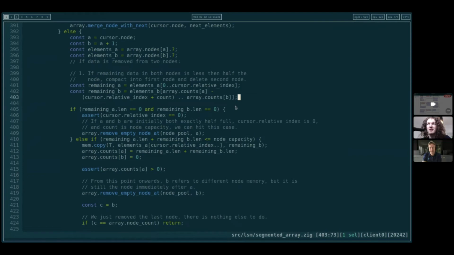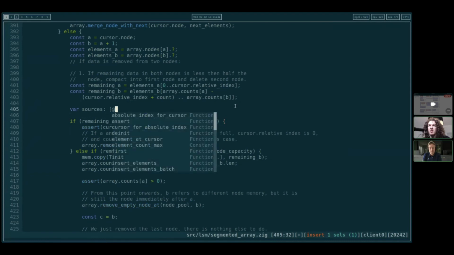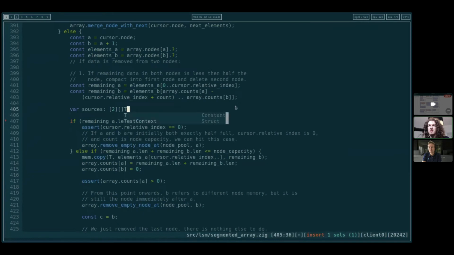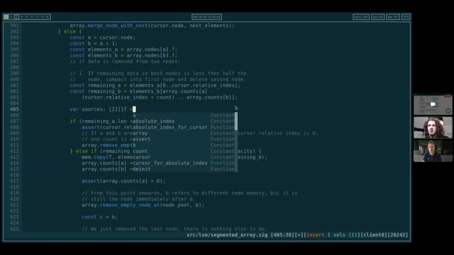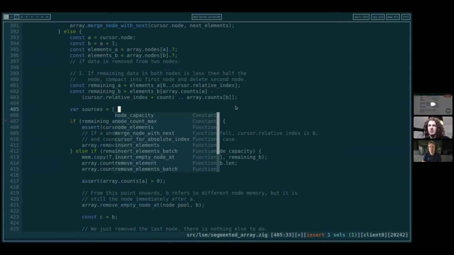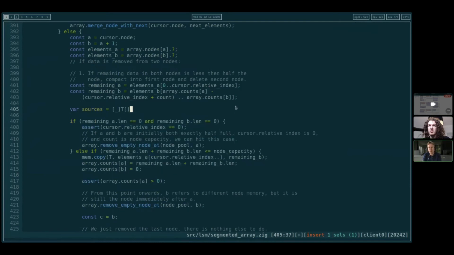So our sources, maybe array length 2 of slices equals undefined. Actually, it'll be equal to, we can just make it using remaining A and using remaining B. Maybe it's not necessary, and we can do something of a hybrid.